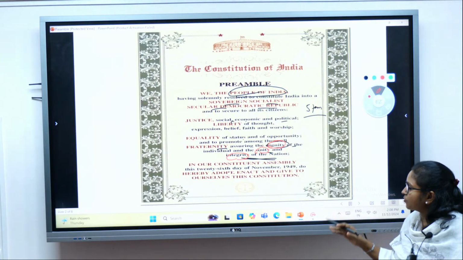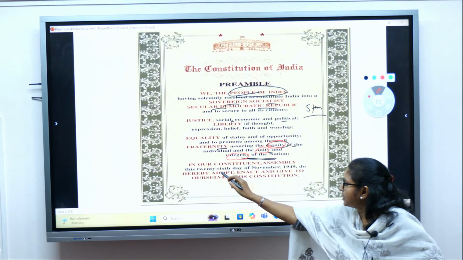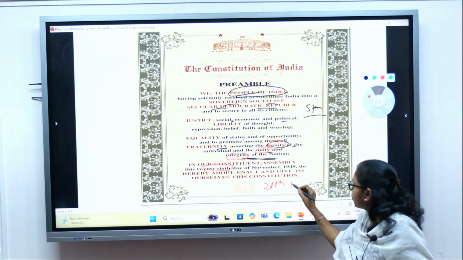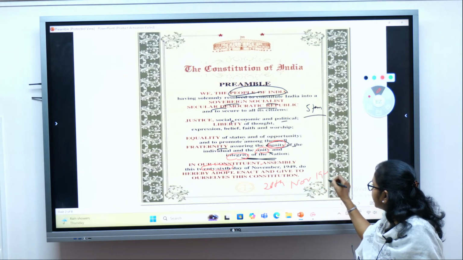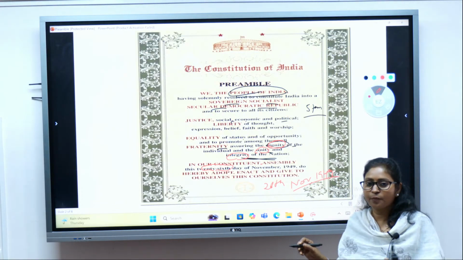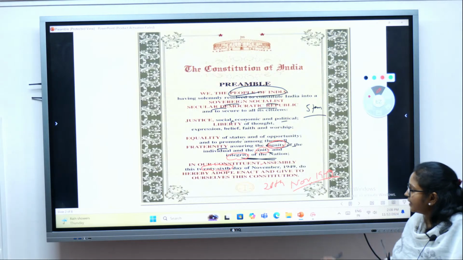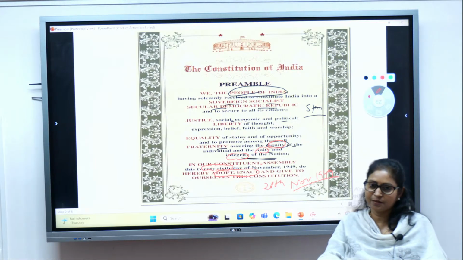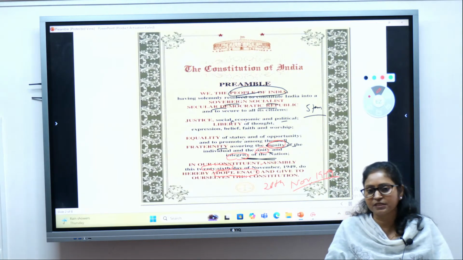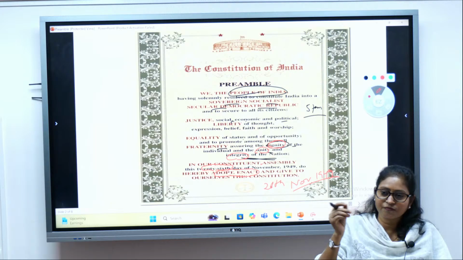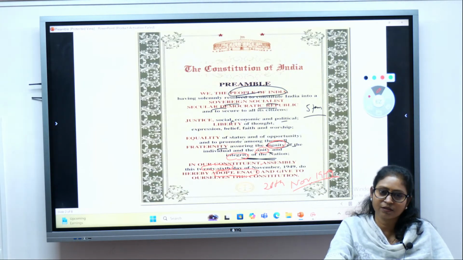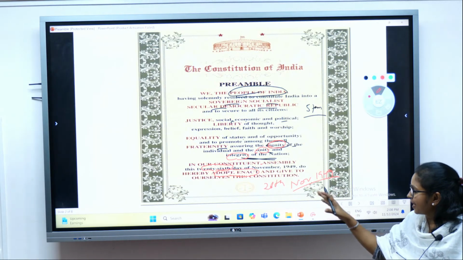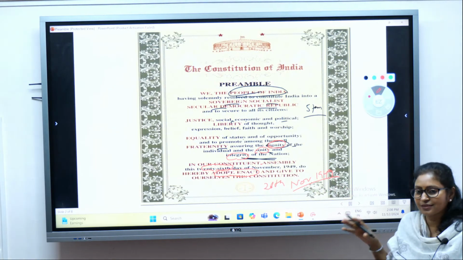And in our Constituent Assembly, on the 26th of November 1949, this is the date of adoption and enactment. Be careful about all these terms, as I keep repeating, because they are very important from the prelims perspective. A little bit here and there and you will mark the question wrong. Adopted, enacted and given to ourselves this constitution.